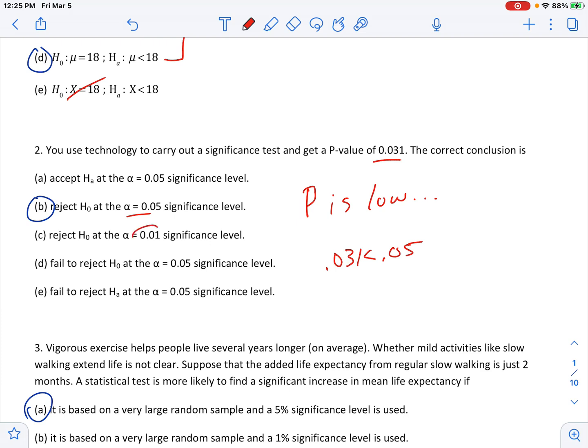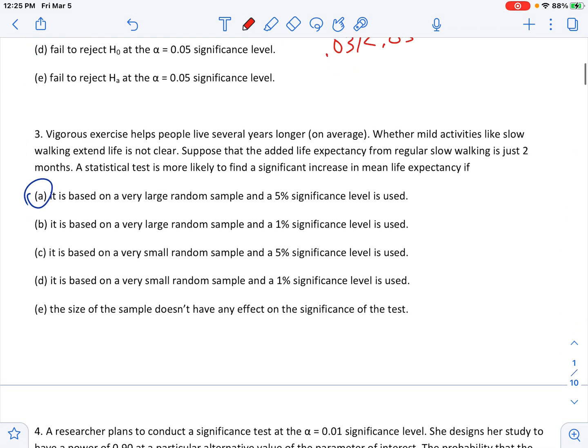Now they do switch it up to a 0.01, but p is not low anymore, so you would not reject there. All the other ones are wrong because of either accepting. You never accept, you just either reject or fail to reject. And so B is the right answer, okay?